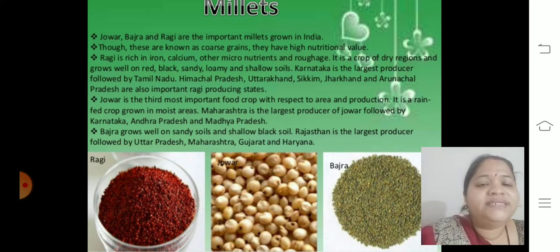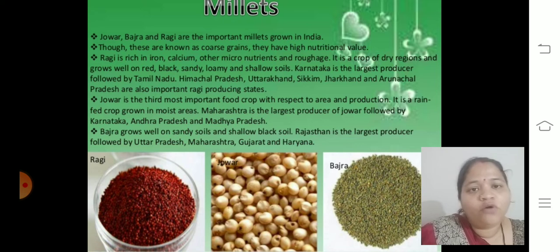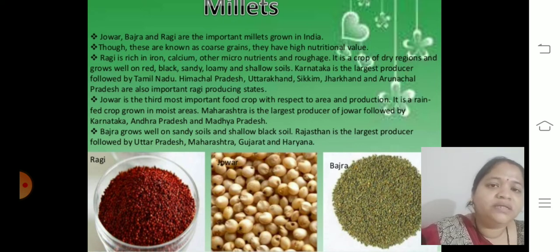Bajra grows well on sandy soil and shallow black soil. Here also, I am again mentioning Maharashtra, bajra is also in demand. Rajasthan is the largest producer, followed by Uttar Pradesh, Maharashtra, Gujarat and Haryana.